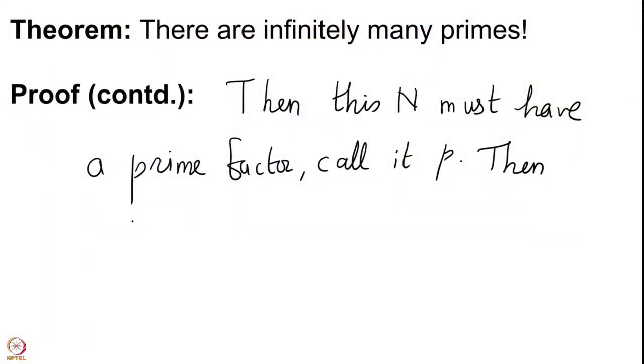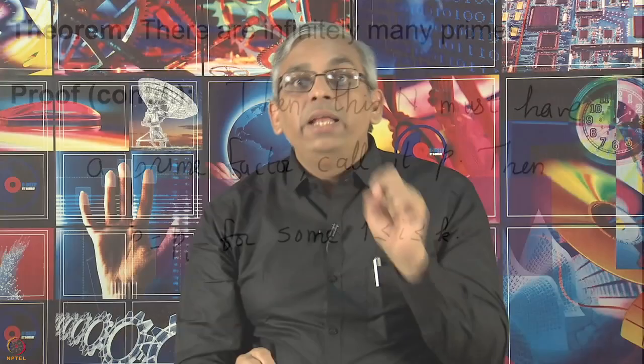Then P equals Pi for some i from 1 to k. But what was our definition of n? N was product of Pi's plus 1. So, our P, which is some Pi, divides that product and it also divides n. So, it should divide 1.